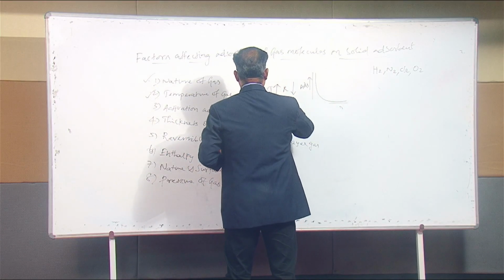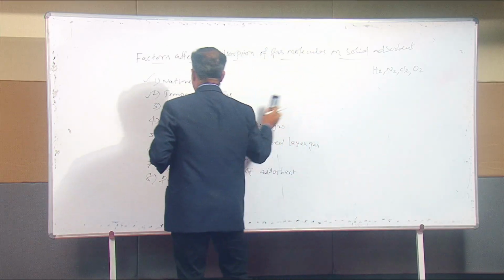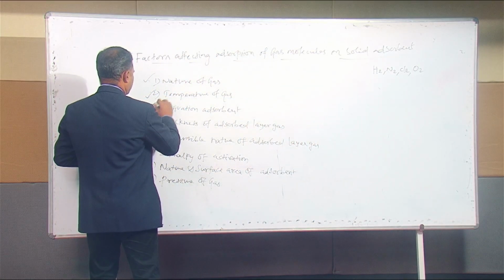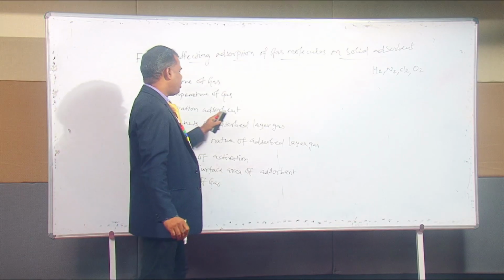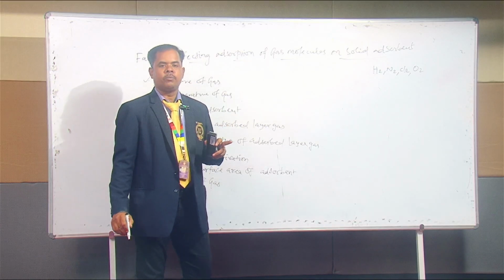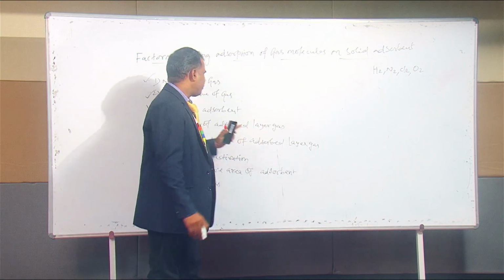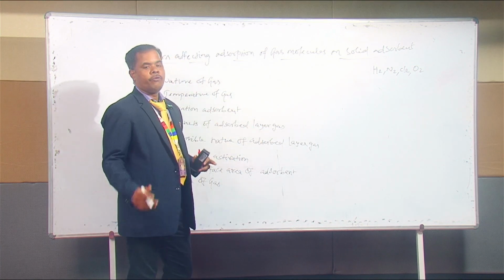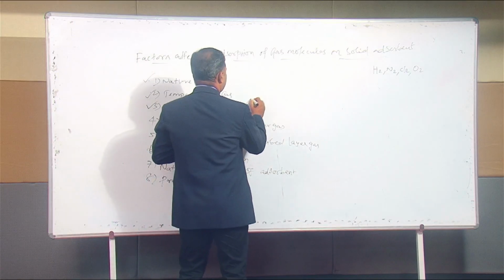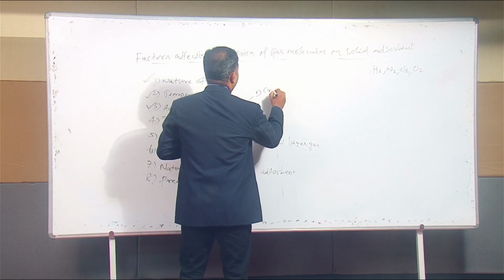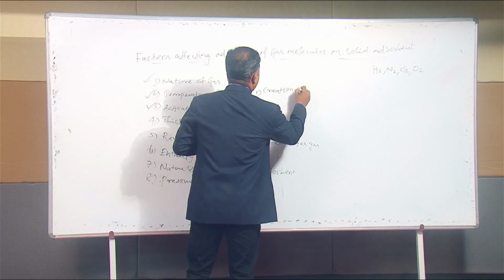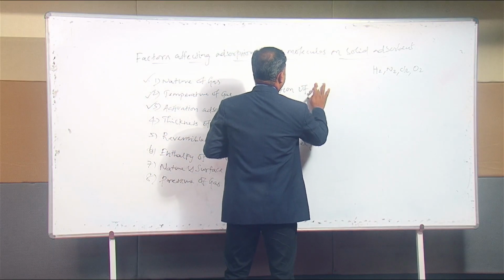Then the third one, activation of adsorbent. Activation of adsorbent also plays a major role in increasing the surface area of the adsorbent. So the activation is achieved by the following two methods. The first method may be creation of rough surface area.